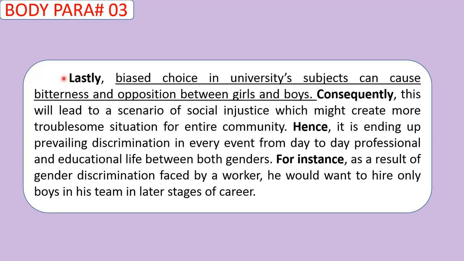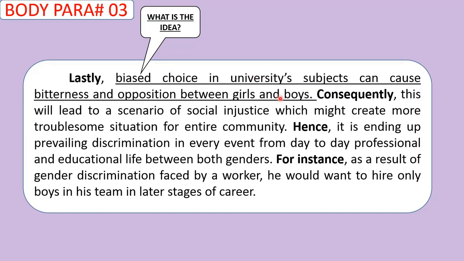In this body paragraph, since it is the last body paragraph, this person has used lastly as a linking word. Biased choice in university subjects can cause bitterness and opposition between girls and boys. All right, that's very good. So this person has given another topic sentence, which is basically the third idea of the introduction, which was already included previously.